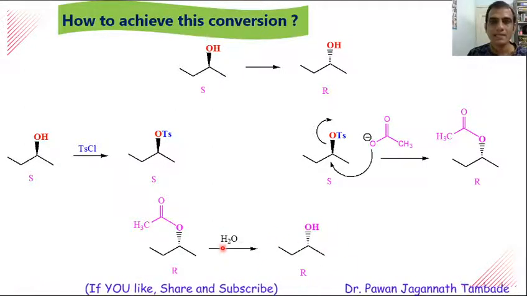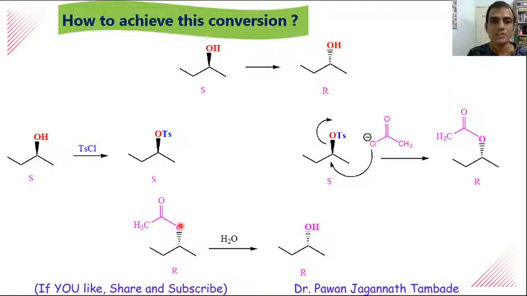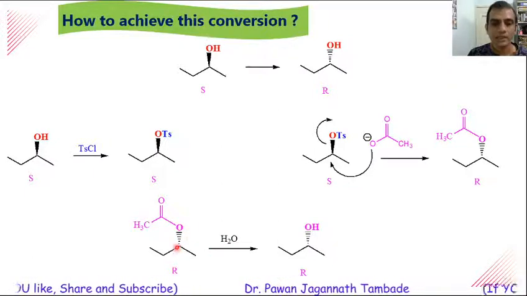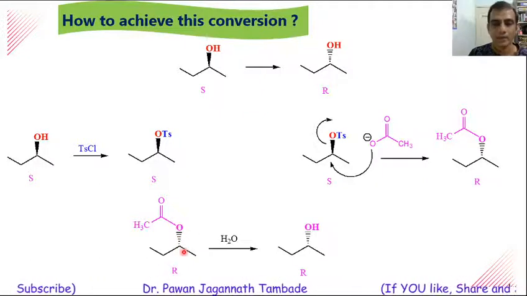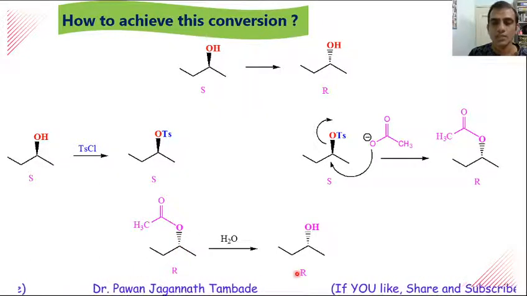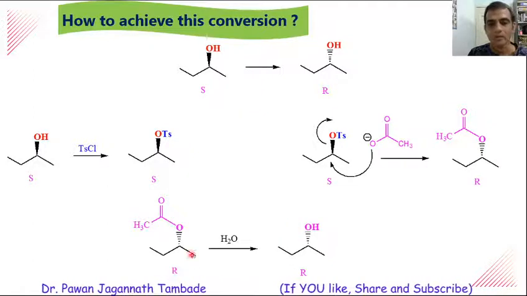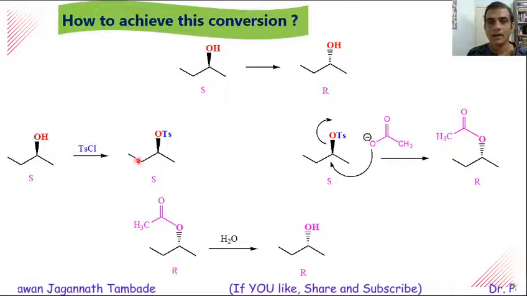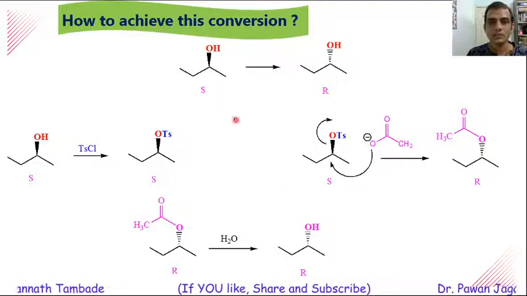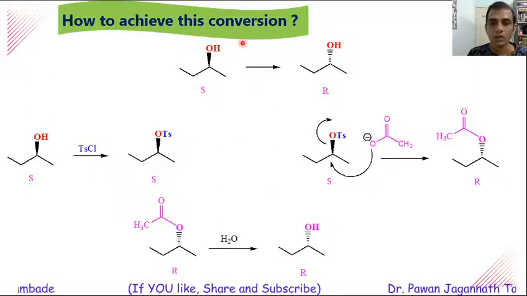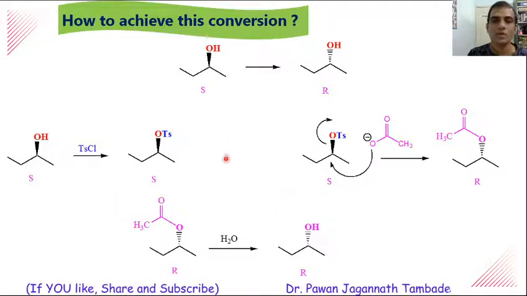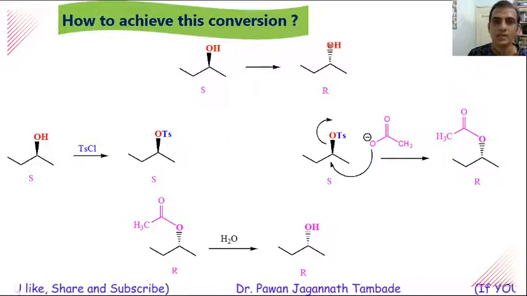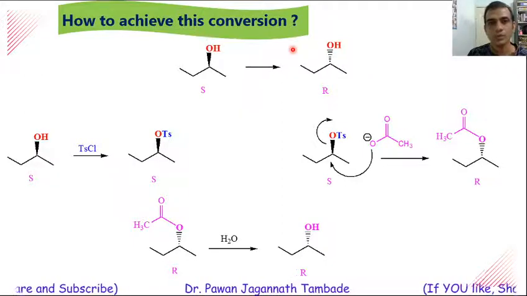If you look at this last step, in this case also the reaction is not occurring at the chiral carbon atom, but it is occurring away from the chiral carbon, and because of that there is no change in absolute configuration. R remains R. And if you look at the overall reaction, we started from S-2-butanol and we end up at R-2-butanol. So this is how this S-2-butanol is converted into R-2-butanol.